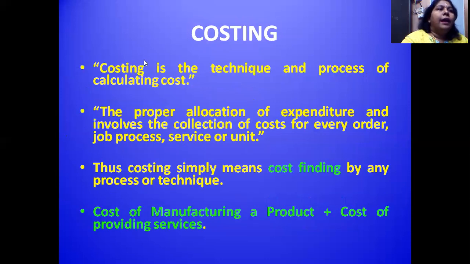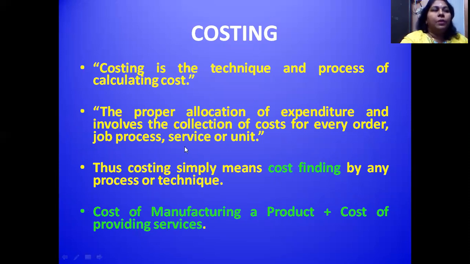In the next slide, I try to explain how costing is different from cost. Cost is the ascertainment of the amount we spent, but costing is the technique we are going to use to calculate the cost. That's the real difference between cost and costing. Cost represents what we incurred, and costing means the technique that we apply to calculate the cost.